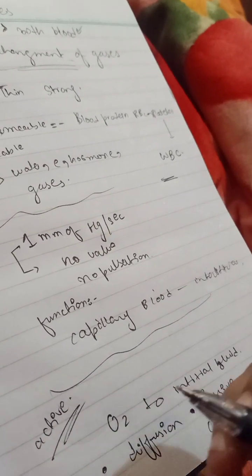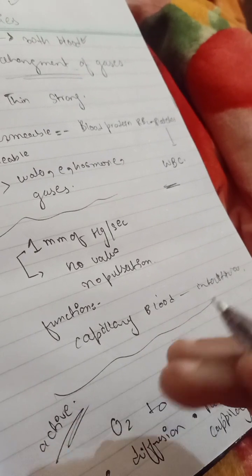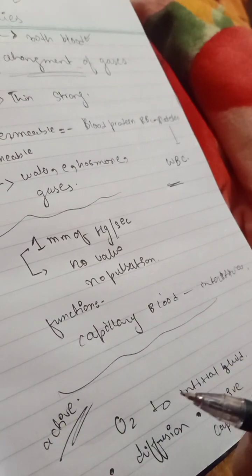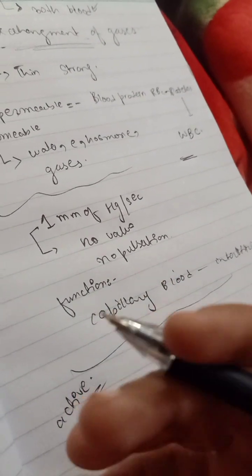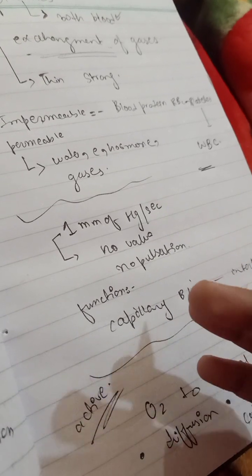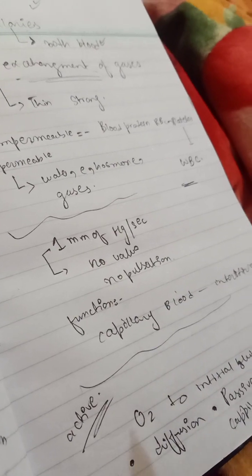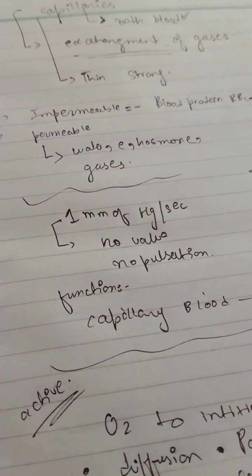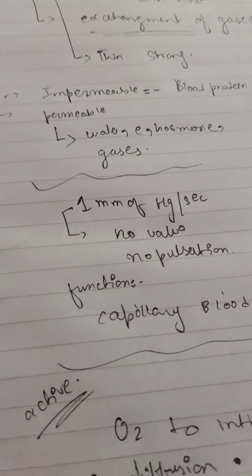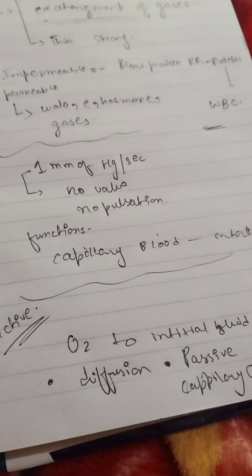For example, the urea concentration in the capillary blood is more, and in the cells or interstitial fluid it is less, so it gets the activation energy to exit and move through the cells into the interstitial fluid. So the capillaries are doing both processes, active and passive.